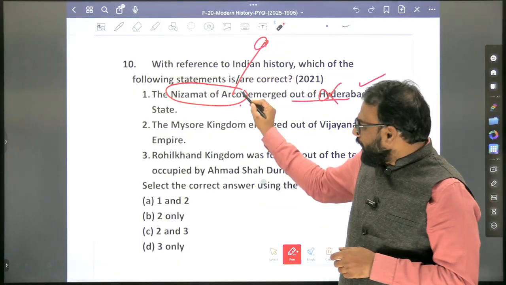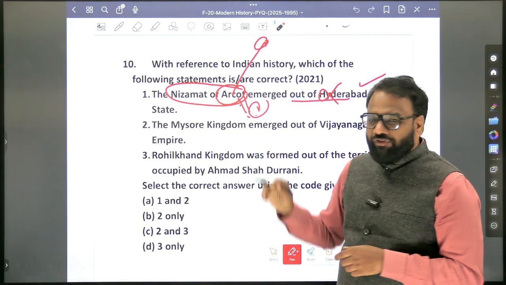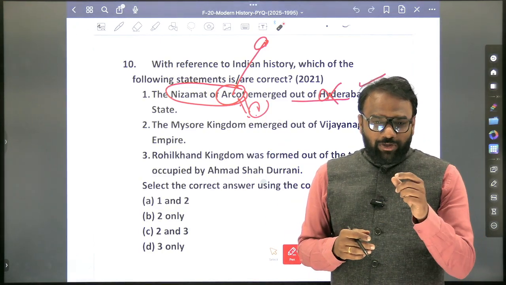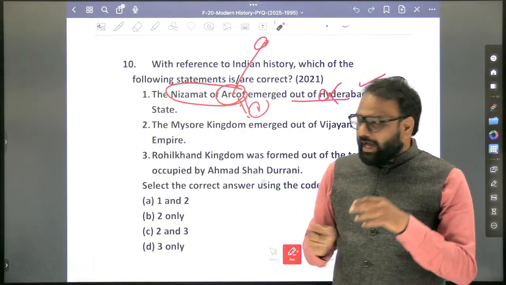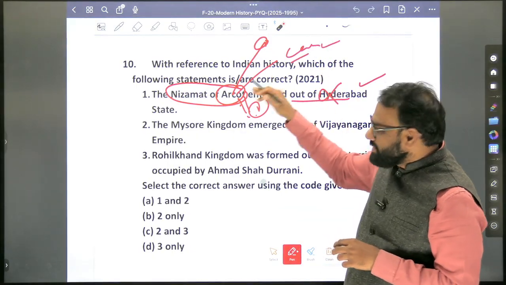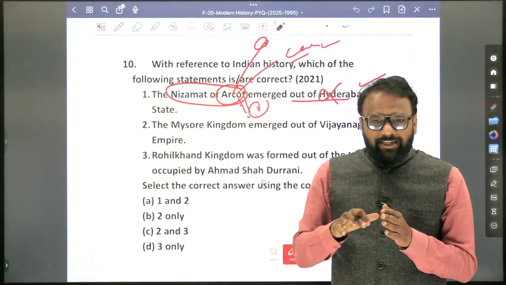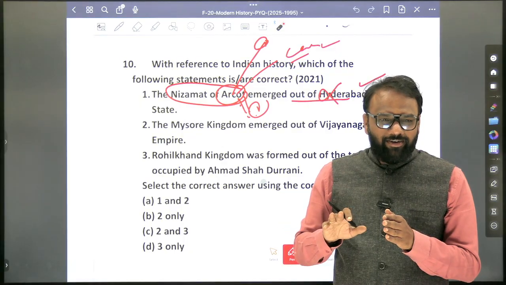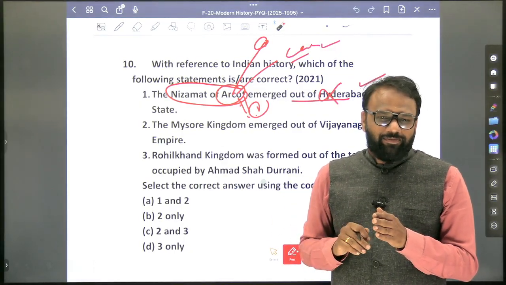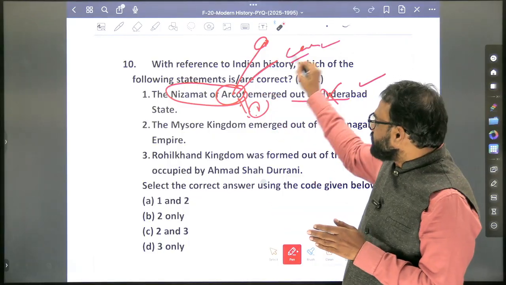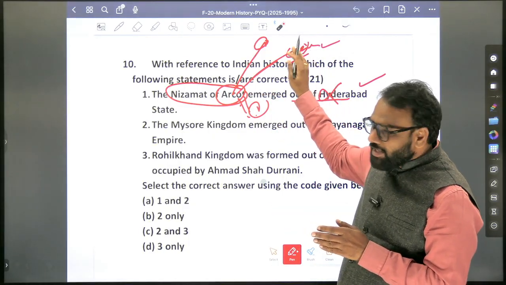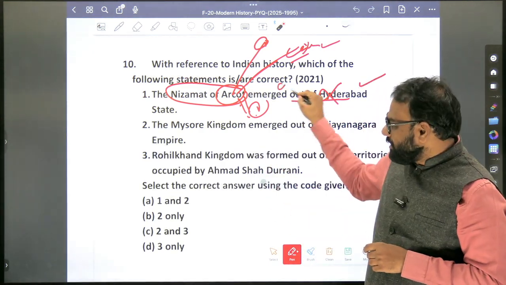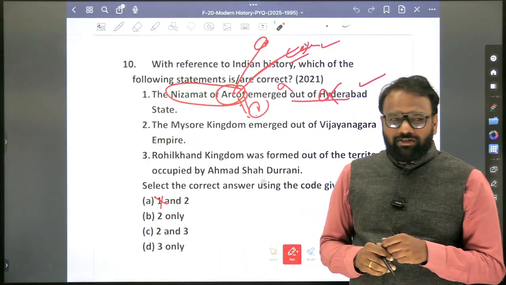When it comes to Arcot, what is Arcot? Which region is called Arcot? Who was Nijam of Arcot? We have come across a region called the Carnatic. So the king of the Carnatic region was Nijam of Arcot. The present-day Carnatic region spreads across which states of India? Only Karnataka? Or Andhra Pradesh, Tamil Nadu, Kerala as well? See here, you will focus on Arcot and the Carnatic region. The person who was ruling this Carnatic was called Nijam of Arcot. So the first statement is false.